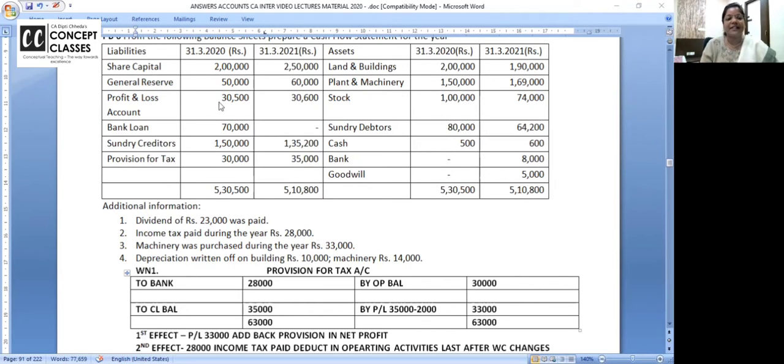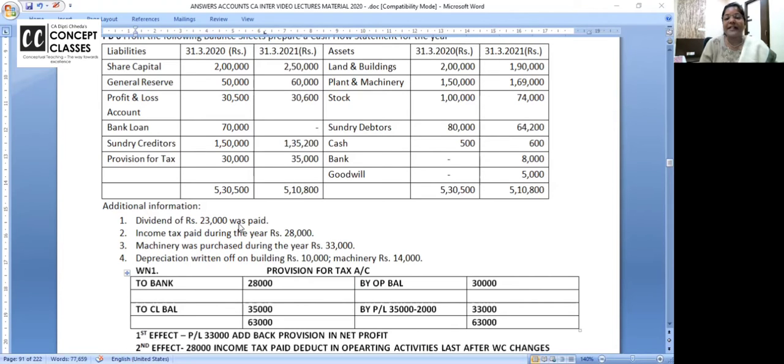Net profit is 100. Did you start with the net profit as 100? Yes. 3,500 and 3,600. It is 100. Right. Now, after the net profit, in the operating activity, transfer to general reserve. P&L debit, general reserve credit. It's a book entry. No money has gone out. Add general reserve 10,000.